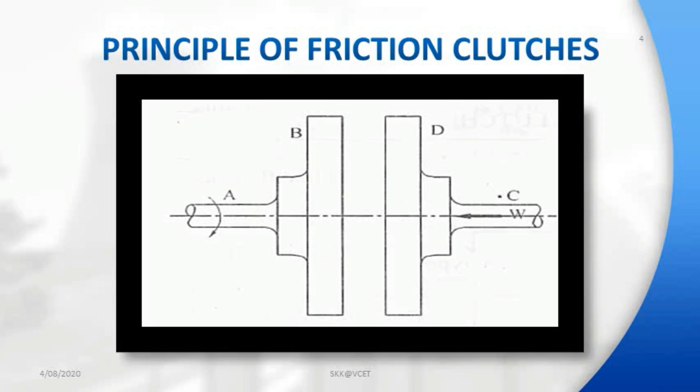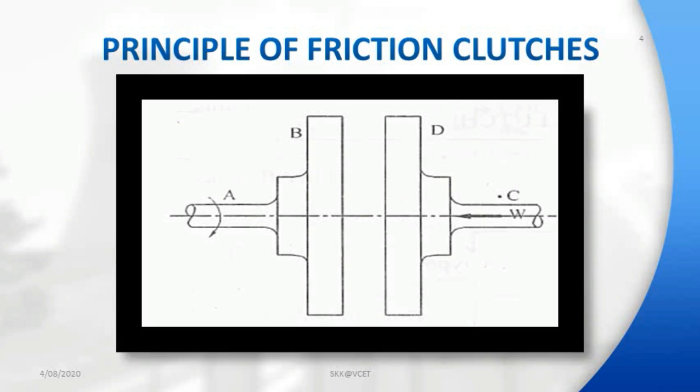Consider shaft A consists of disc B and shaft C, to which disc D is keyed. Assume disc B is rotating at n rpm and D is stationary. When the clutch is not engaged, the application of axial force causes disc D to move towards B and make contact with it.